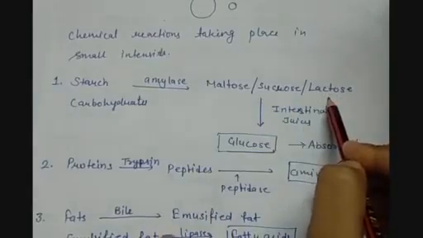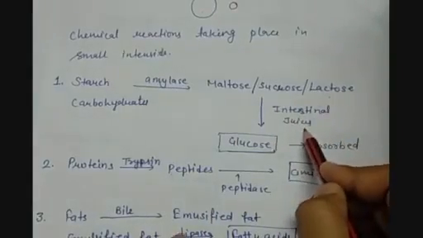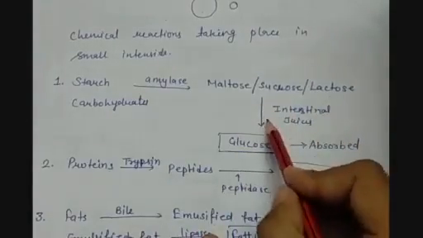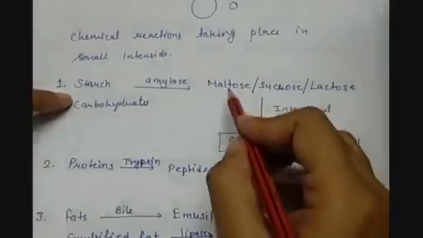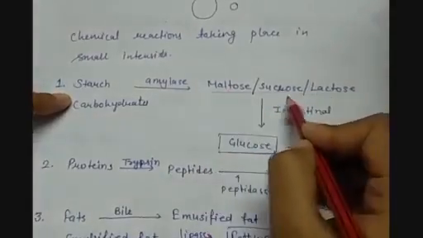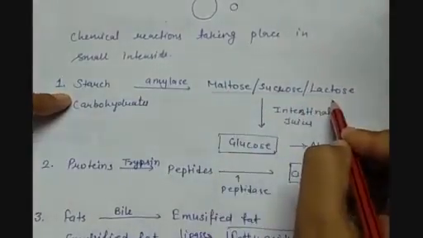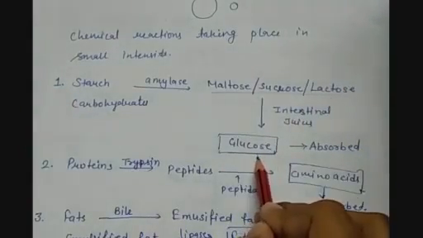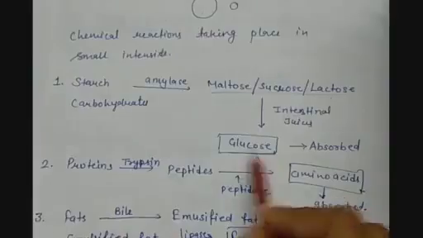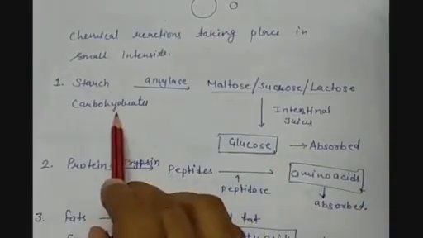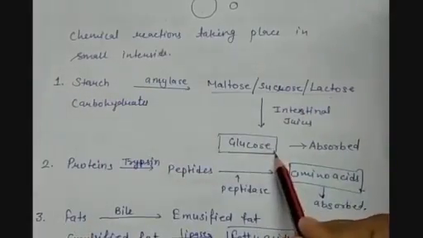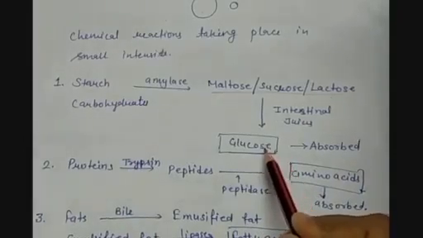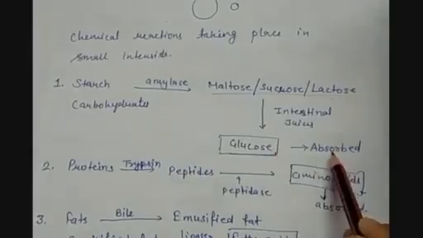Then intestinal juices like maltases, sucrases or lactases work on maltose, sucrose and lactose, and they convert them into the glucose, which is the simplest form of the carbohydrates. So now the carbohydrates are 100% digested and they are having the simplest form like glucose. So from here they can be directly absorbed.